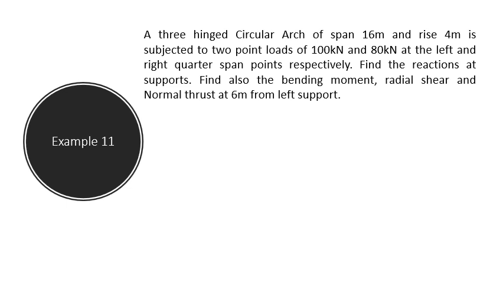So a 3-hinged circular arch of span 16 meter and rise 4 meter is subjected to 2-point loads 100 kilonewton and 80 kilonewton at the left and right quarter span points. Find the reactions at the supports. Find also the bending moment, radial shear and normal thrust at 6 meter from the left support. Here the span of the circular arch is 16 meter. So at the quarter span means 16 by 4, 4 meter from the left end and the right end, 100 kilonewton and the 80 kilonewton loads are acting.